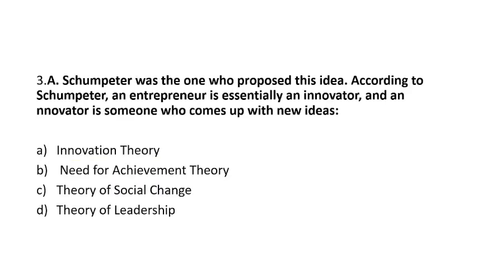Question number 3. Schumpeter was the one who proposed his idea. According to Schumpeter, an entrepreneur is essentially an innovator, and the innovator is someone who comes up with new ideas. You have to tell which theory this is related to: innovation theory, need for achievement theory, theory of social change, or theory of leadership.